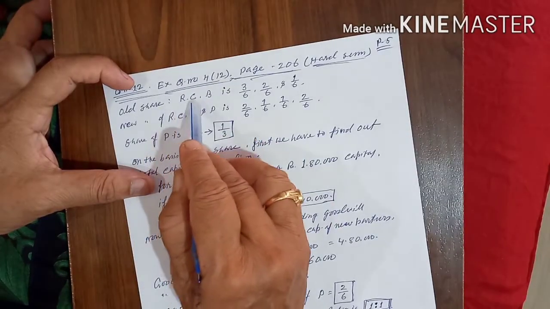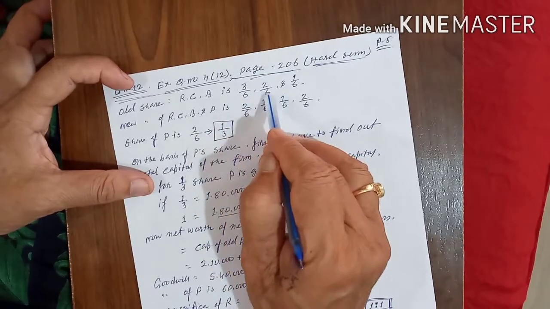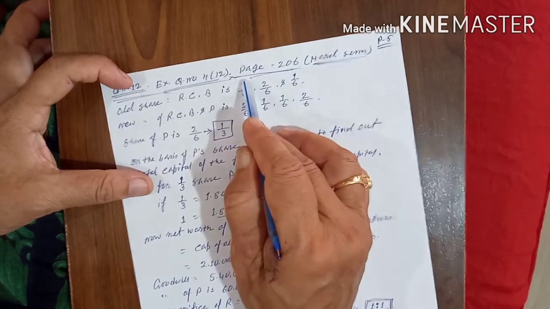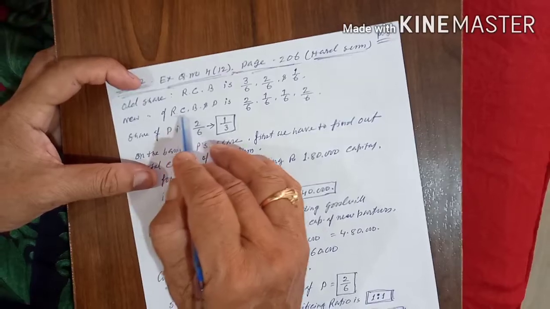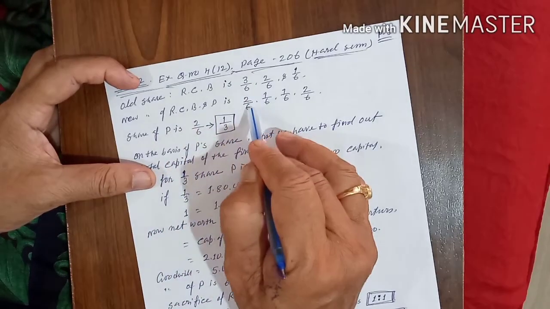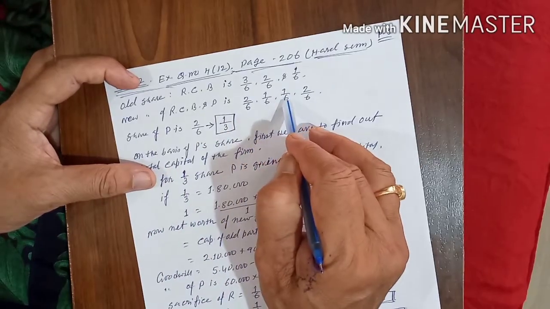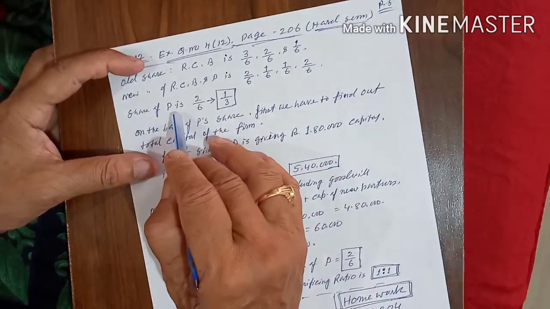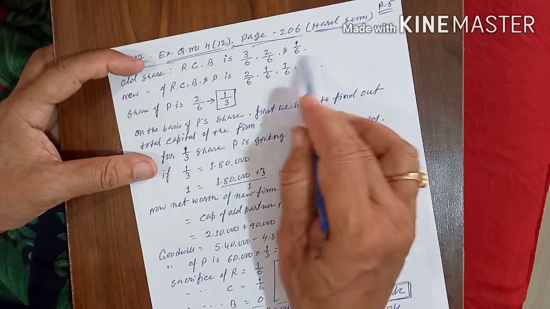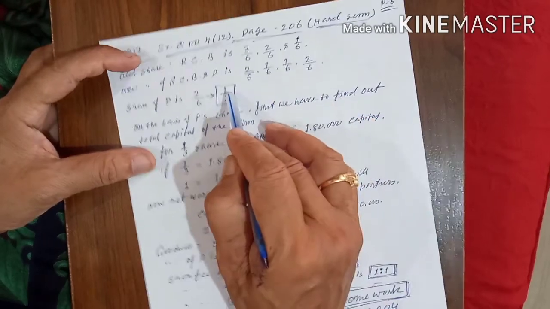Old share of R, C, B is 3/6, 2/6, 1/6. New share of R, C, B and P is 2/6, 1/6, 1/6 and 2/6. The share of P is 2/6, means 1/3.